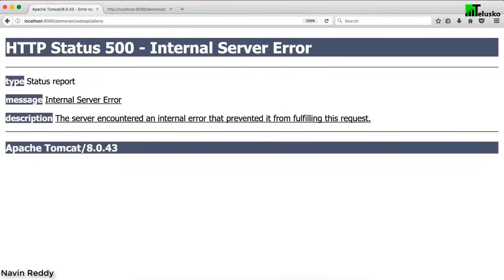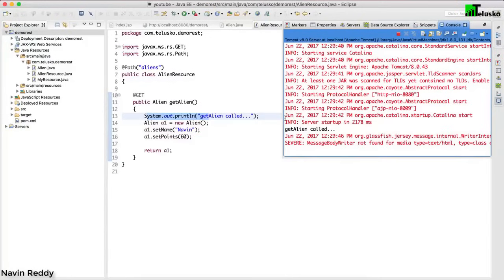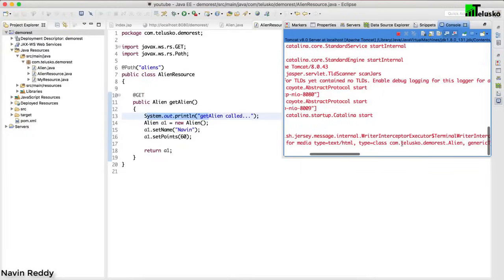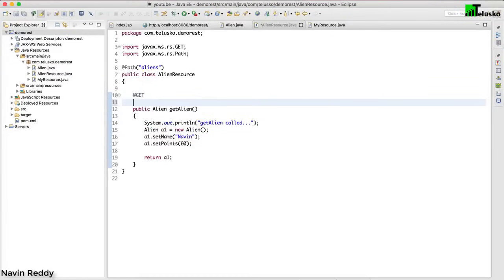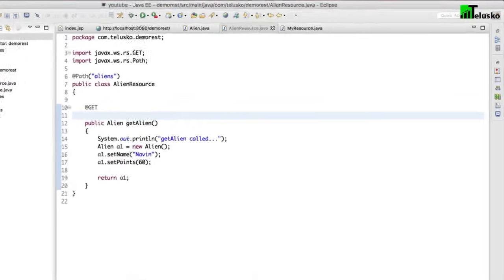This time we got a different error. Can you see that? We are not getting 404 anymore. We are getting 500. That means when you go back here, it says getAlien called. That's perfect. Everything is working perfectly. But then it says message body writer not found. So whenever you return something, you have to specify what type of data you're returning. You have to show your intention, right?